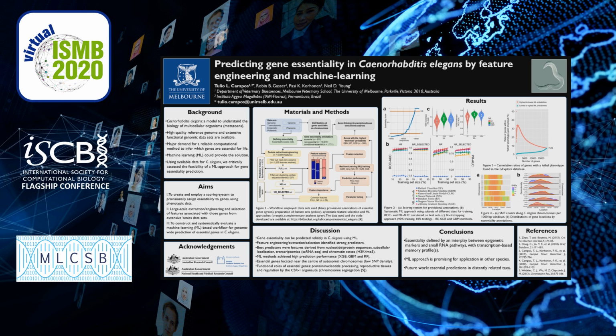Here, we proposed and employed a scoring system to provisionally annotate essentiality for C. elegans genes using RNAi data available in WormBase. The results for this analysis are shown in Figure 2a. Then, we extracted or engineered features from those genes, derived from a diverse range of omics datasets. Using these genes provisionally annotated as essential or non-essential, and their corresponding features, we systematically trained and evaluated machine learning approaches for essential gene predictions.